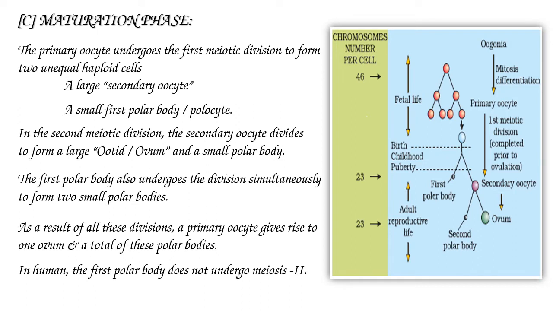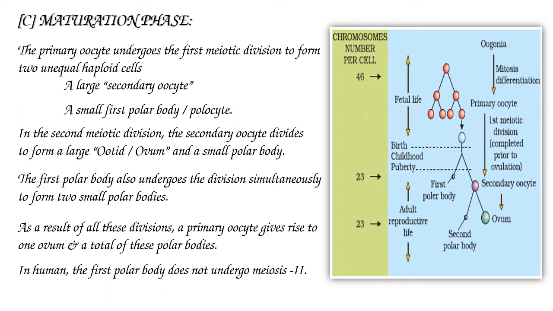The first polar body also undergoes division simultaneously to form two small polar bodies. As a result of all these divisions, a primary oocyte gives rise to one ovum and a total of three polar bodies.